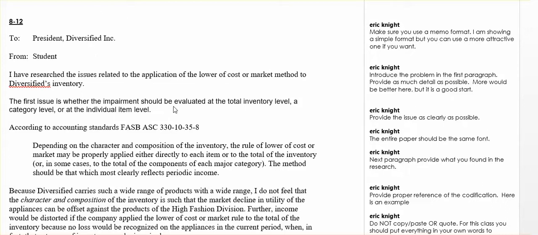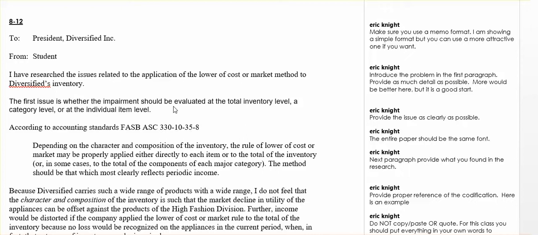Long story short, this case involves certain inventory that needs to be written down, but the president, one of the managers of the company, notes that in another area there were significant gains in inventory value that improved, and so the president's saying, well, why don't we just offset these? And they want you to do some research. Anyhow, that's not really that important for us because you're not going to do this one, but I just wanted to give you an overview.